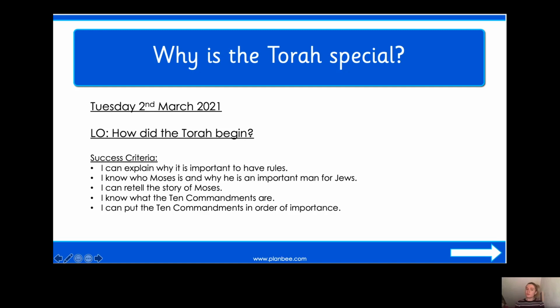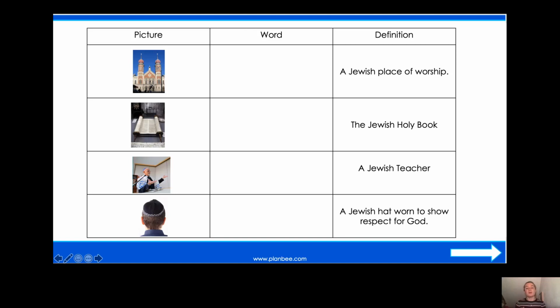Now, before we move on to looking at the question, how did the Torah begin? Last lesson, we looked at some key vocabulary linked to the religion of Judaism, didn't we? So for your starter activity today, you have some definitions of some of the words that we learned last week. So you've got a Jewish place of worship, the Jewish holy book, a Jewish teacher, and a Jewish hat worn to show respect for God. Have a look at the definitions, have a look at the picture, and see if you can work out what word I am defining. Pause the video now and have a go.